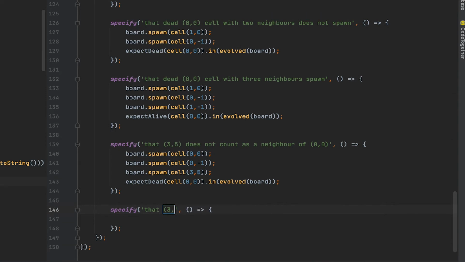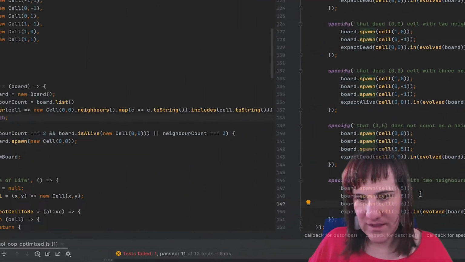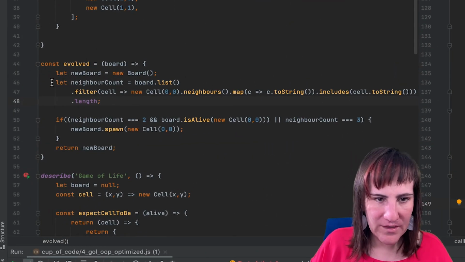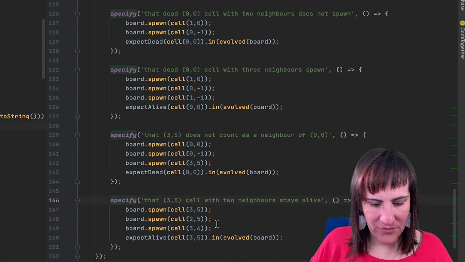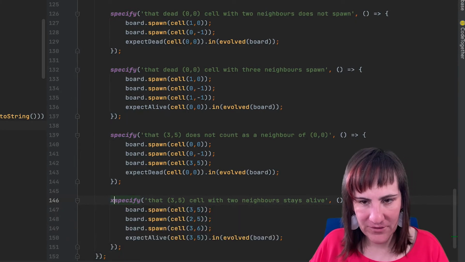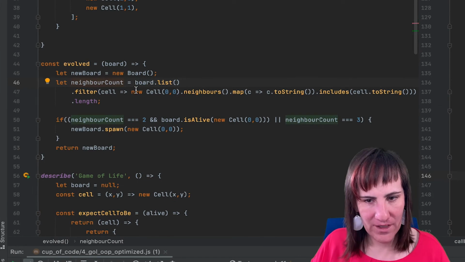To drive this behavior, I will write a test that makes sure that 3, 5 with 2 neighbors stays alive. So to satisfy this test, we could either duplicate this whole thing, but actually I'm suggesting a different solution this time. And for that, I will first start by refactoring a bit. So I will turn off this last test. Everything is green except for that one last test.